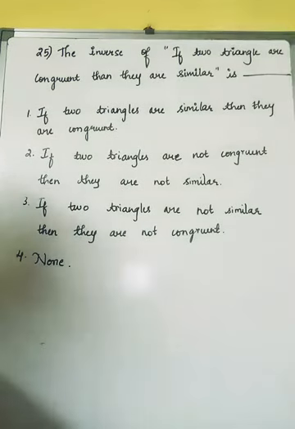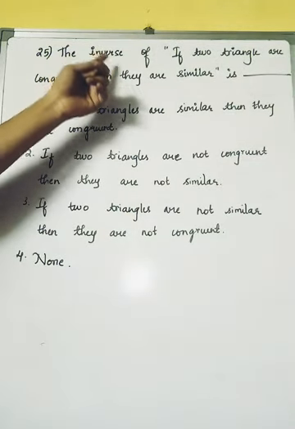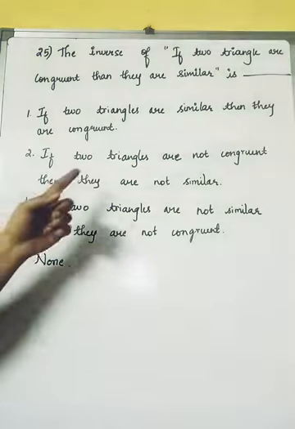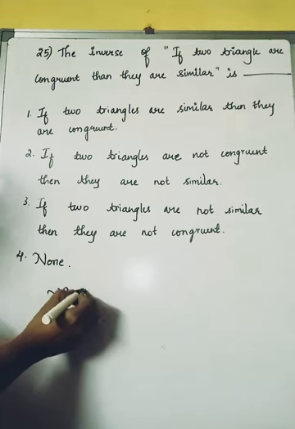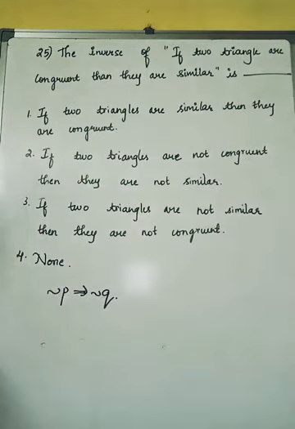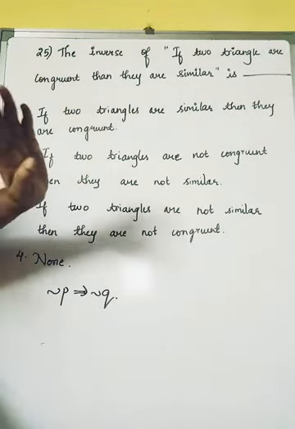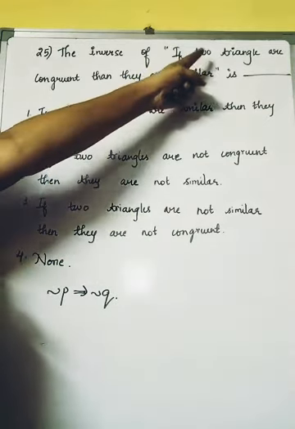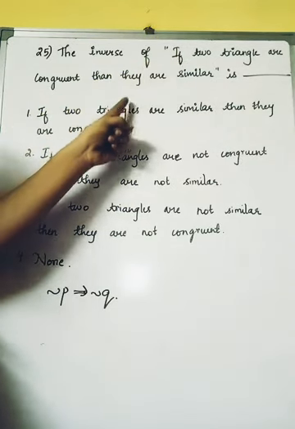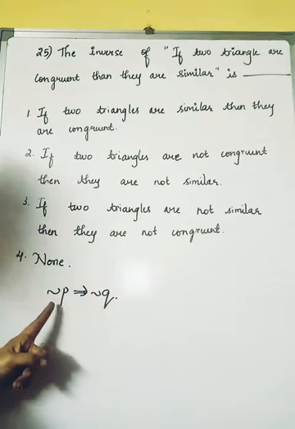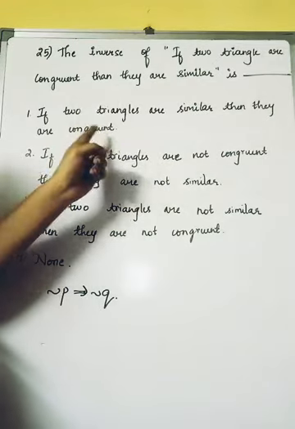So students, now we'll be moving on with the next question. The previous question and this one are similar, but here we need to find the inverse of the given statement. We have already learned what the inverse is, which I said just now: negation of P implies negation of Q. So we need to check which is the component statement. We have two component statements: "if two triangles are congruent, then they are similar." This is the first component and this is the second component. So the first component should have negation of P. If we check, "if two triangles are similar, then they are congruent," what is it?